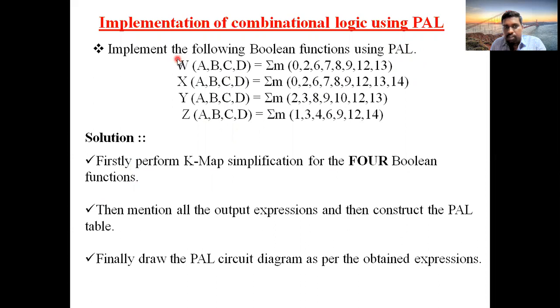Find the K-map for all the functions given in the question. Then write down all the output expressions and then find the PAL table. Likewise in PLA, here also we have a special table called the PAL table. And then the final circuit will be drawn. Only 3 steps: K-map simplification, PAL table, and logic diagram.